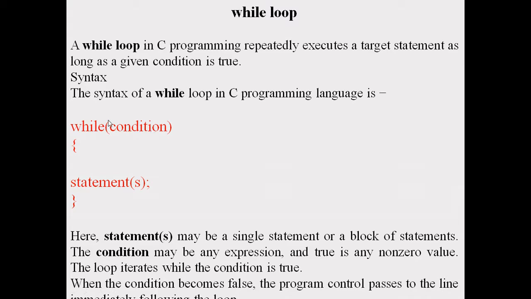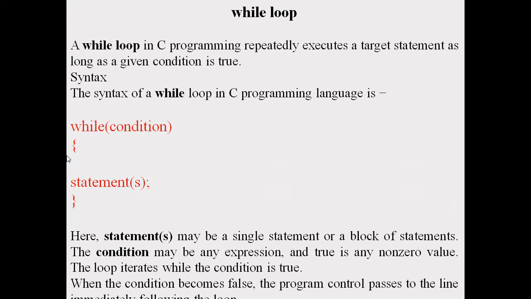While this condition is true, only then we enter the main block of code and execute the statements. This is called looping, so we call it a looping construct. A statement may be a single statement or a block of statements, and the condition may be an expression, true if any non-zero value. The loop iterates while the condition is true. When the condition becomes false, the program control comes out of the loop. So this is regarding the while loop.